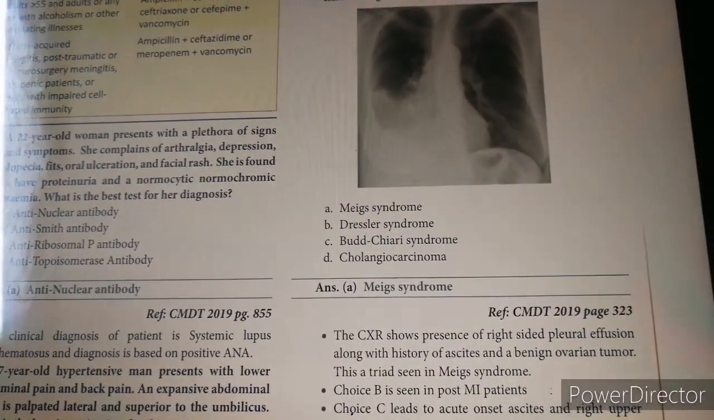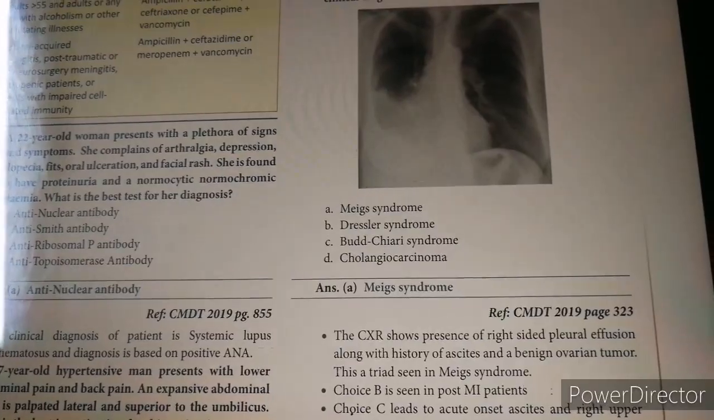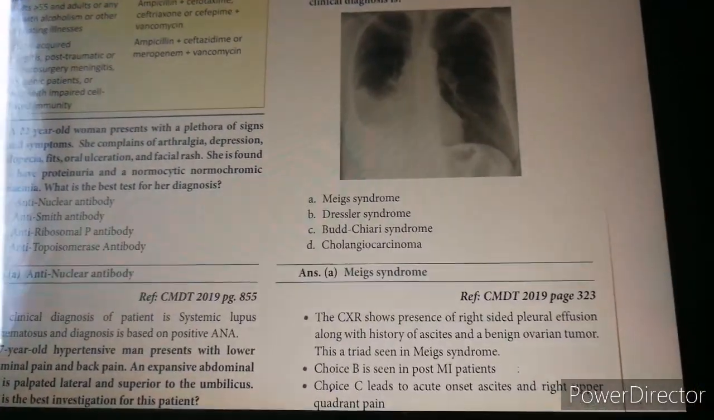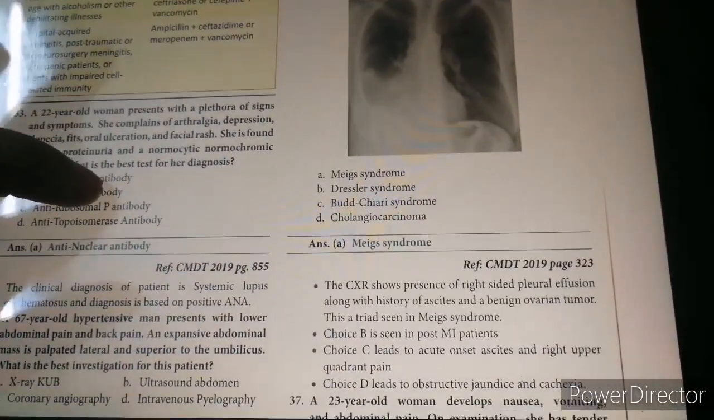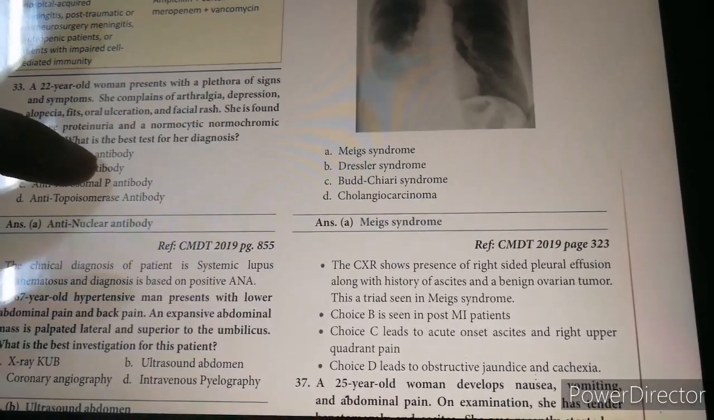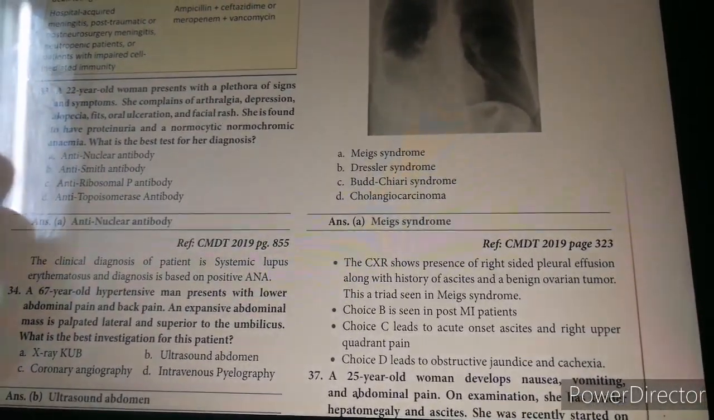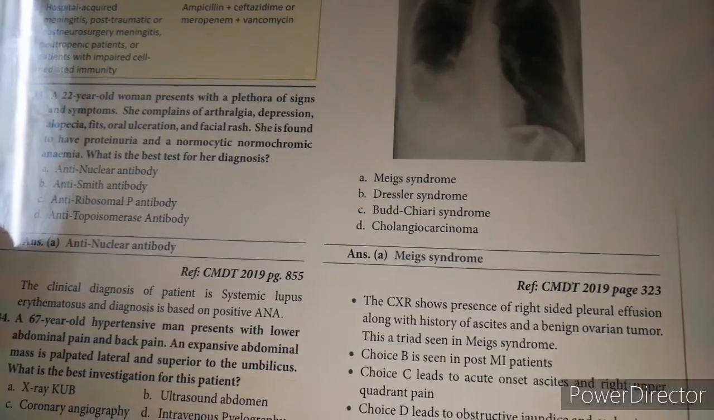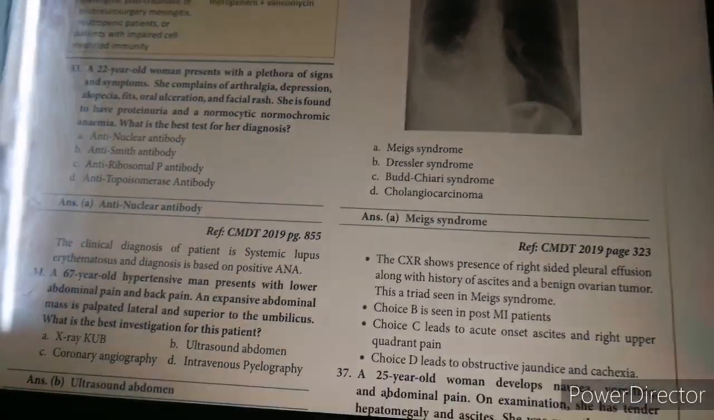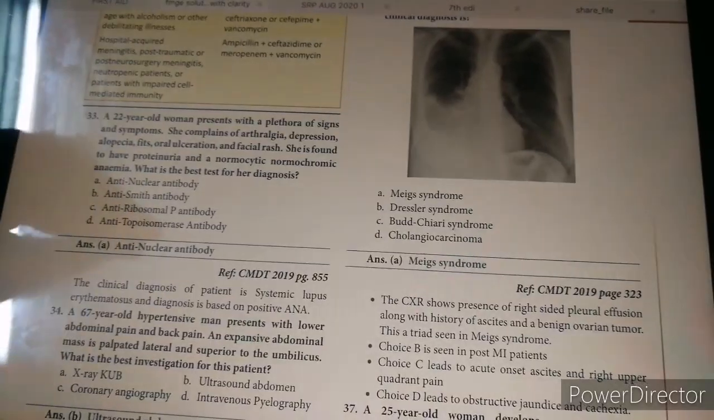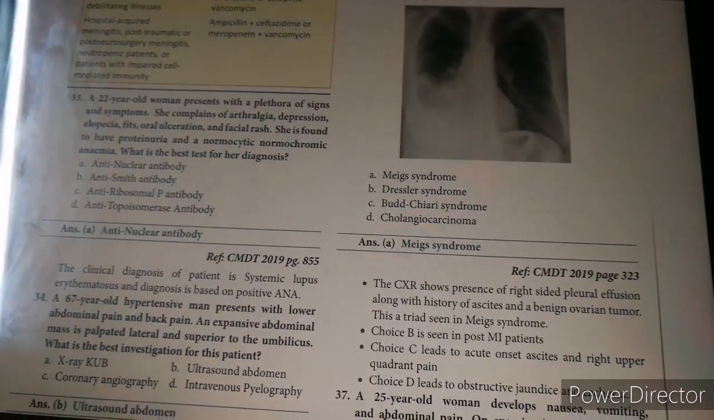Choice B is seen in post-MI patients, Dressler syndrome. Choice C leads to acute onset ascites and right upper quadrant pain, that is Budd-Chiari syndrome. Choice D leads to obstructive jaundice and cachexia, that is cholangiocarcinoma. So that's one thing which I appreciate about this book as well.